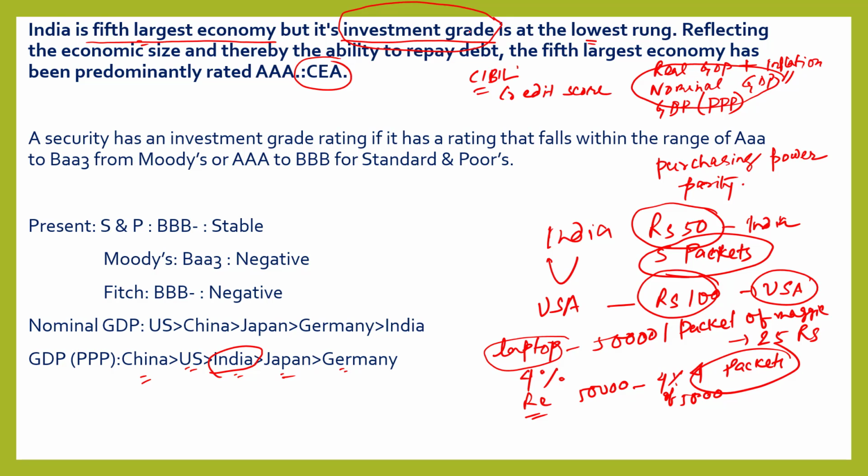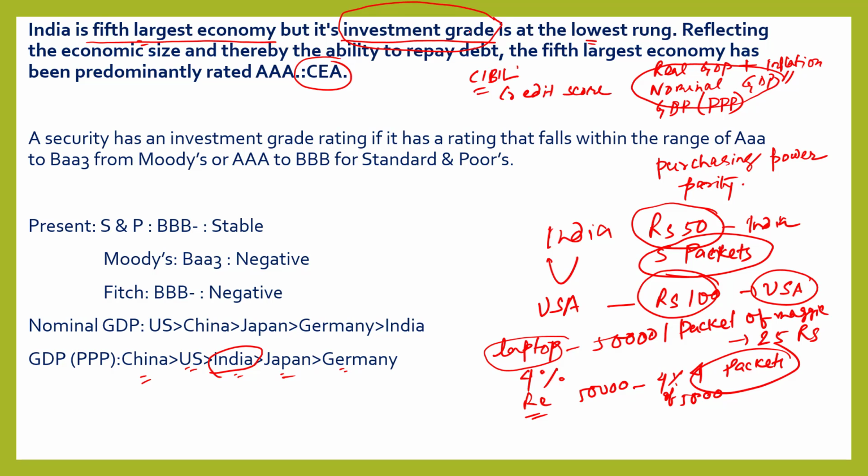If our investment grade is higher, they will be more willing to lend us money. If it is lower, they will be hesitant to lend us money, or if they lend us money, then the interest rate will be higher for us. So investment grade is very important for a company or a nation.